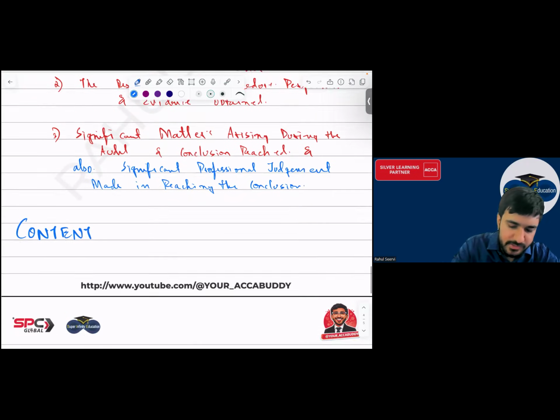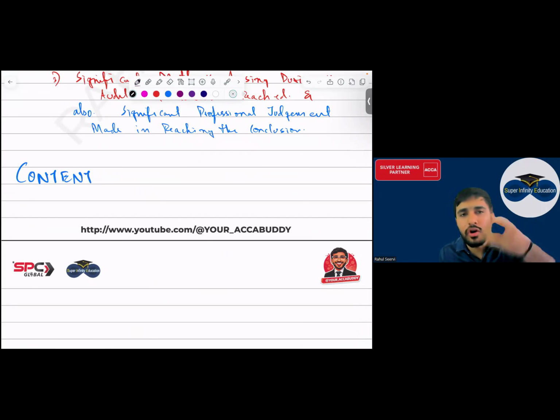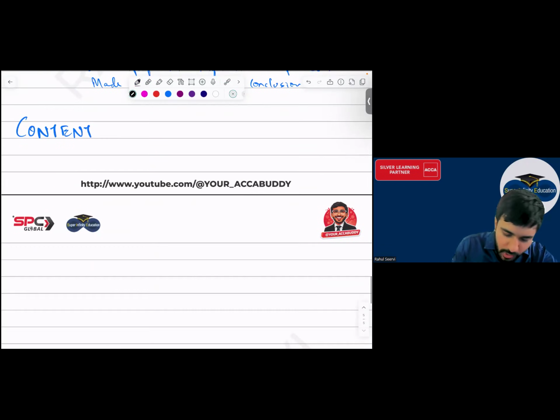So see now, content of what? Audit documentation. Now everyone, audit documentation को क्या बोलते हैं? Working papers also we say. Some will say audit documentation, whatever you have maintained. Some will say working papers. Now what are the content in this, everyone? Name of the client, everyone. पहला क्या है? Name of the client.